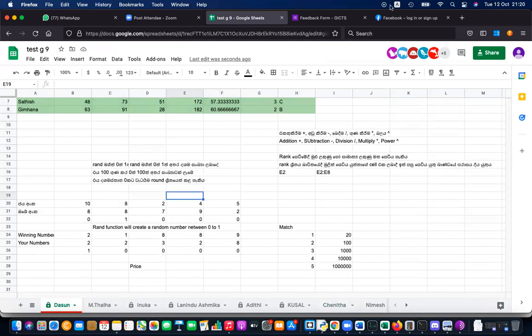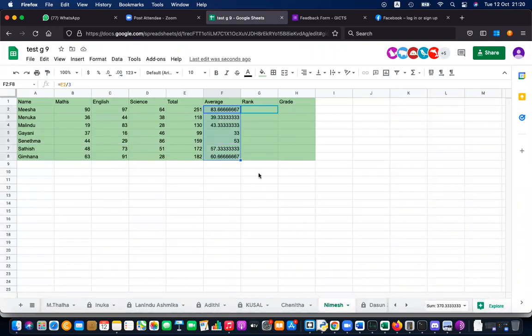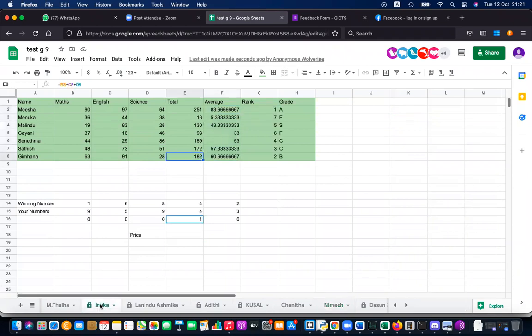Okay, sir. Okay, Nimesh. You are doing it on a mobile phone. Then it's difficult to copy paste, right? Yeah, I know. The copy pasting part is there on the mobile phone, but it's quite difficult to apply. I know. Inuka is trying for the lottery. I need the price, Inuka.